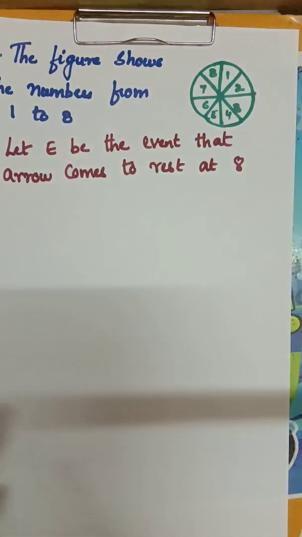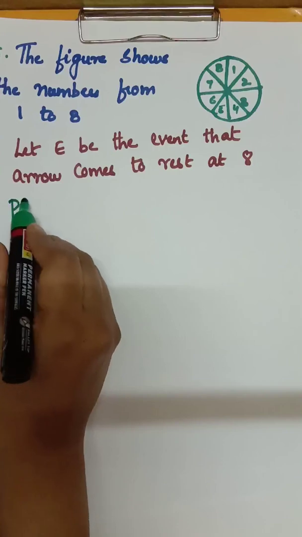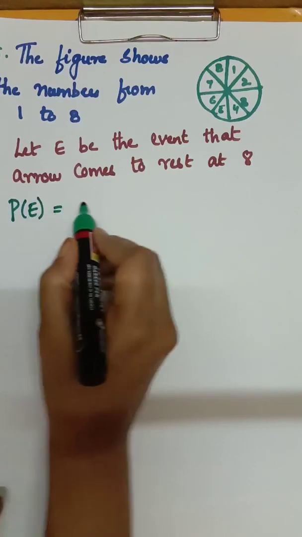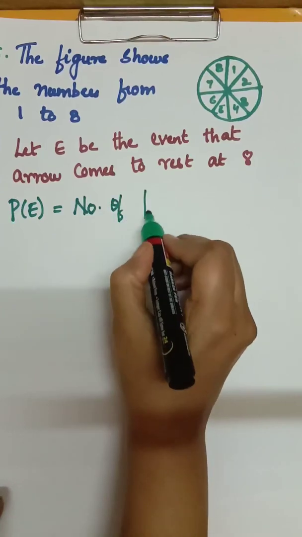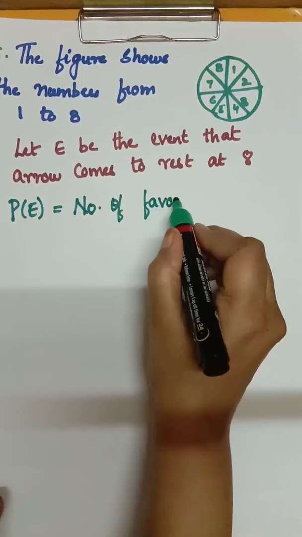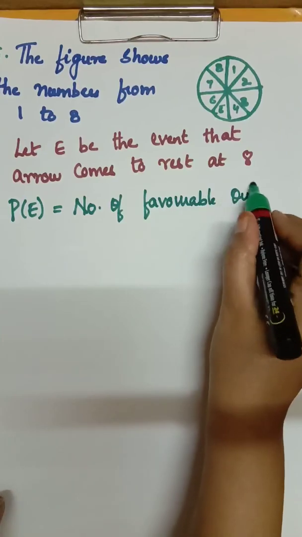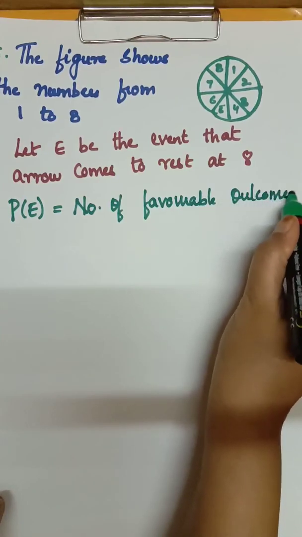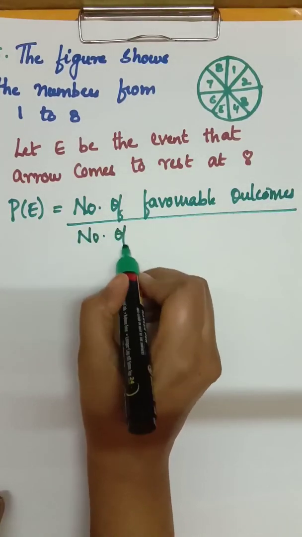So after this you are going to put the formula, P of E is equal to, as you all know the formula, number of favorable outcomes by number of total possible outcomes.